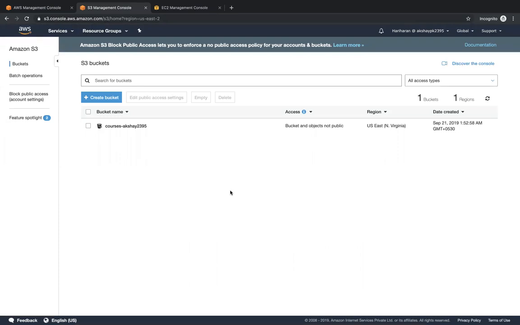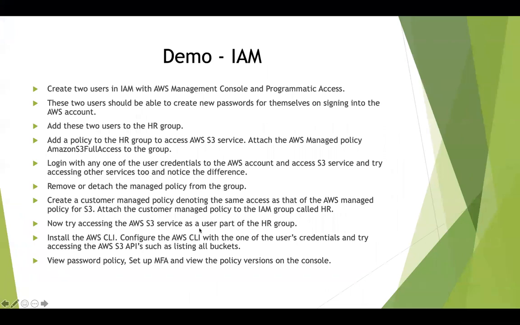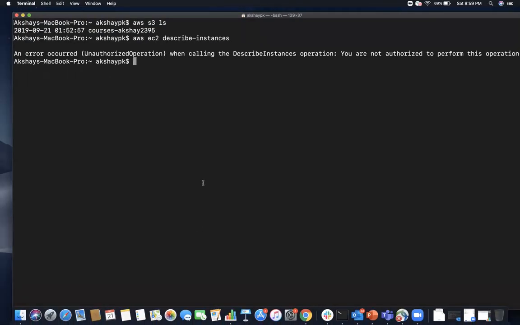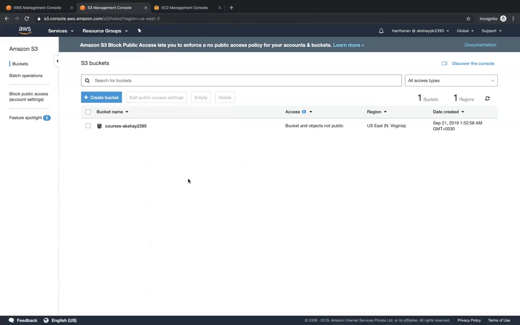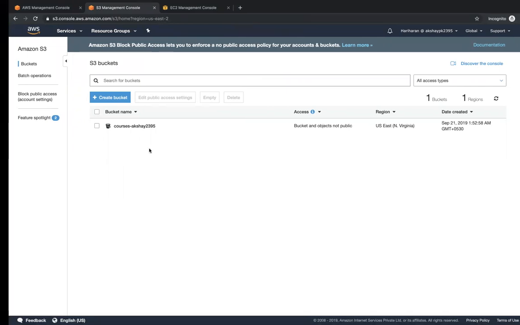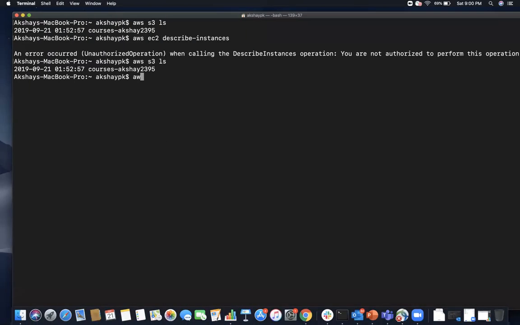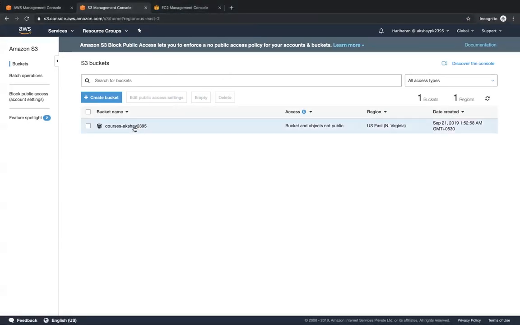Okay. Similarly, we will try to access it through the AWS CLI. When I say aws s3 ls, Hariharan will be able to access the S3 buckets that are available and the contents within them. I can even do one more API call over here. I can say aws s3 ls and the bucket name. I hope it works. Courses Akshay 2395. It will list all the contents within the S3 bucket. The content right now is a folder or a prefix called SAP HANA. We can confirm this over here.